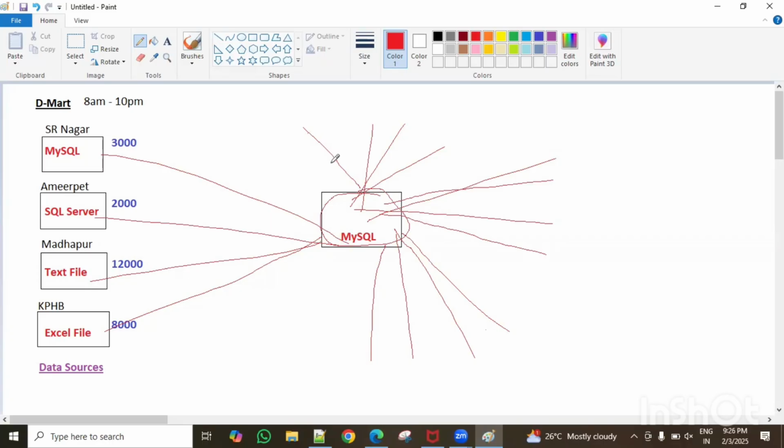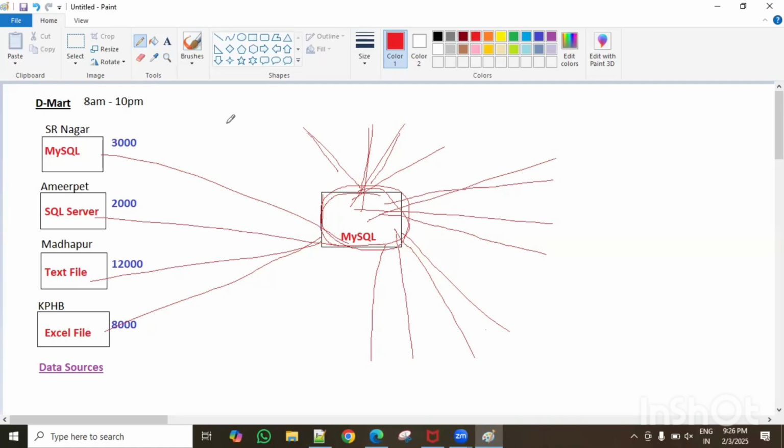See, when you have multiple hits, multiple connections, and all the data is coming at a time from all the different data sources, then there will be a problem in this database, guys. Compulsorily, some load will be imposed on that database. Heavy load will be there because all the data is coming at a time and dumping here from all the data sources.